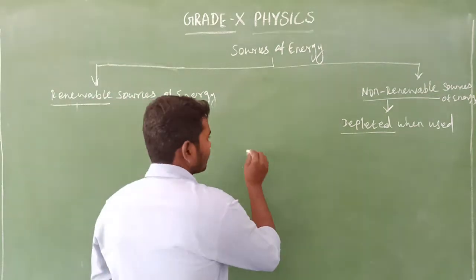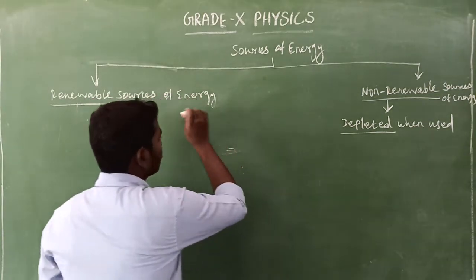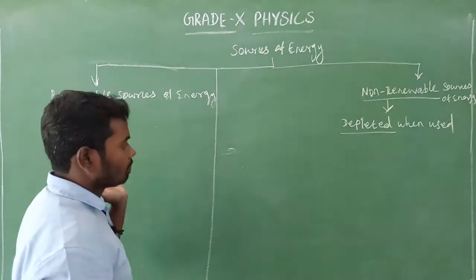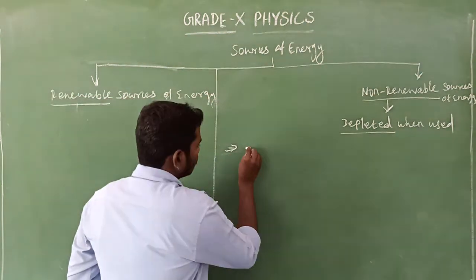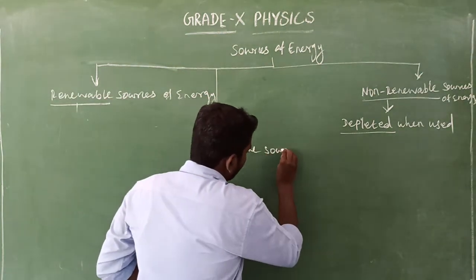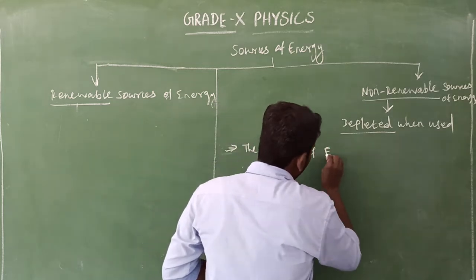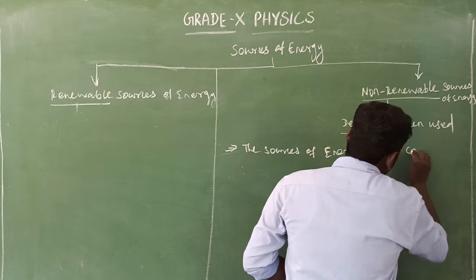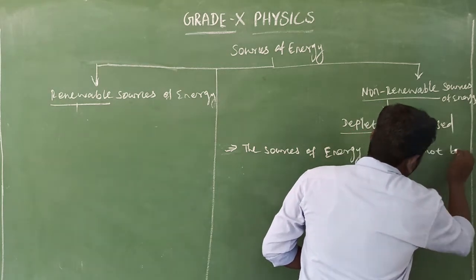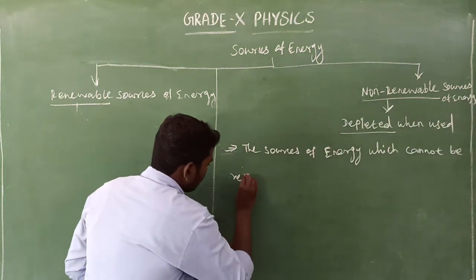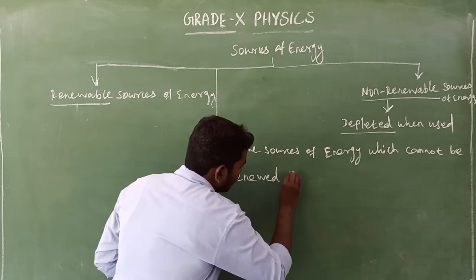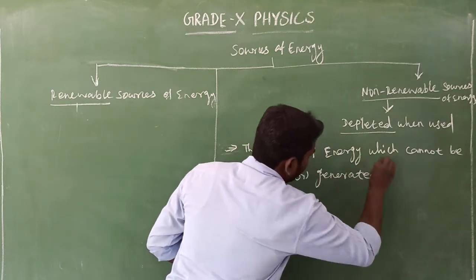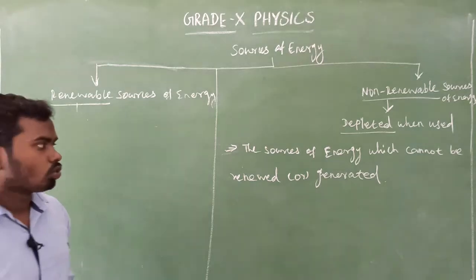Okay, I'll write here. Look here. This one is completed. Here: the source of energy which cannot be renewed or generated is called a non-renewable source of energy.